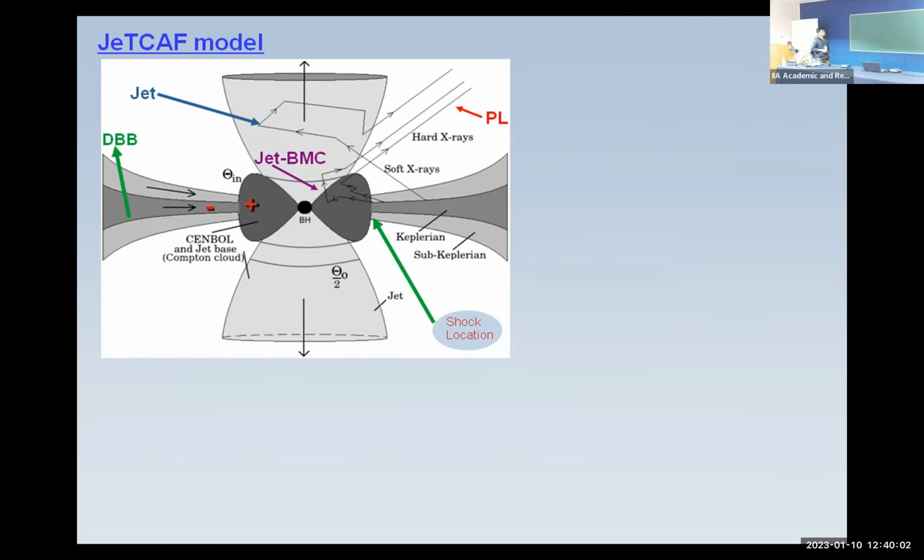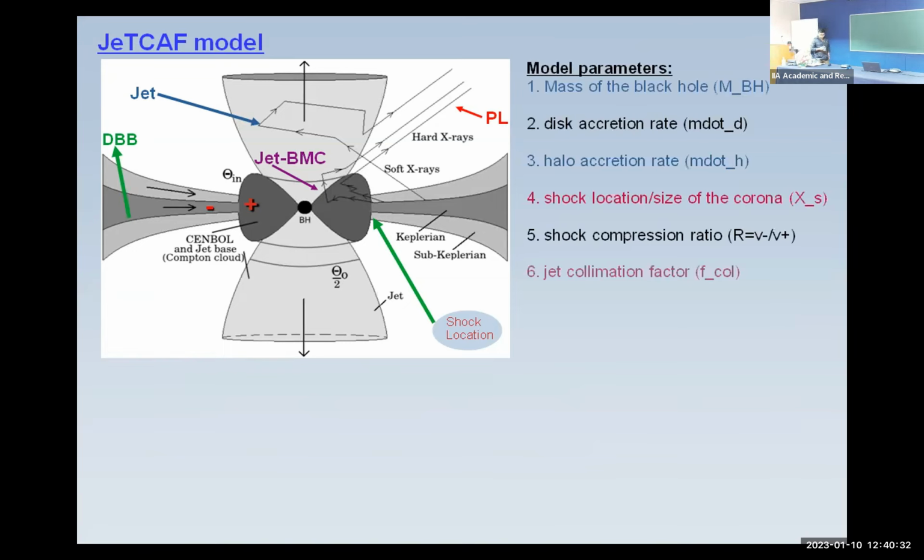So this is the boundary layer we can see of the corona, and this region upscatters one component, but it is also possible that the hard radiation coming out from this region may also get scattered by the jet, because the jet is also hot, so it can also scatter this radiation. We have also taken into account that the jet has a velocity effect, so that's why it is jet bulk motion quantization. So once we do that, we come up with 6 parameters, like the mass of the black hole itself is a parameter.